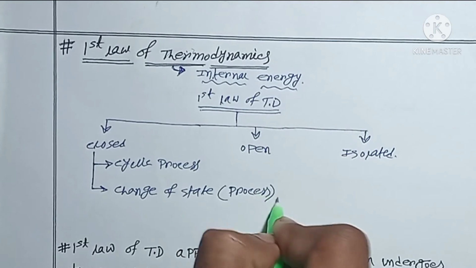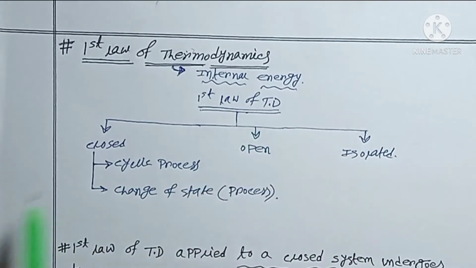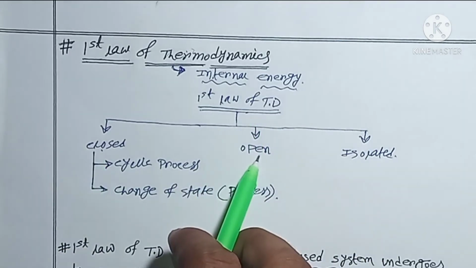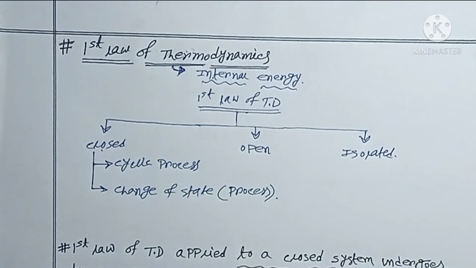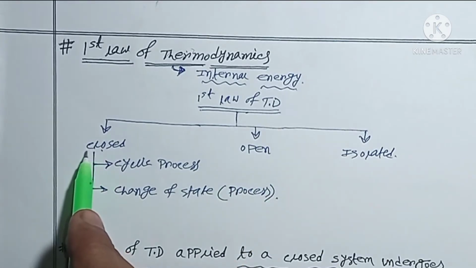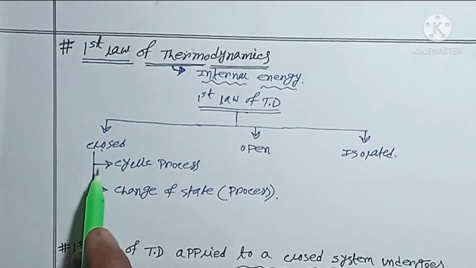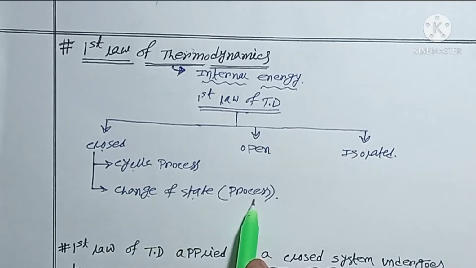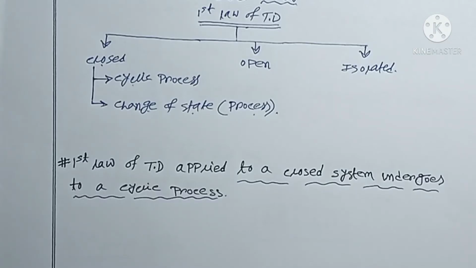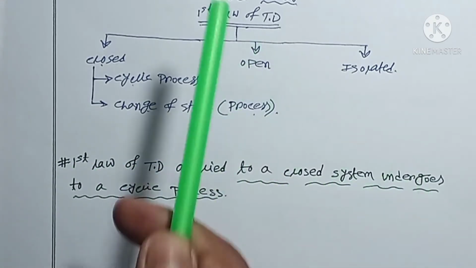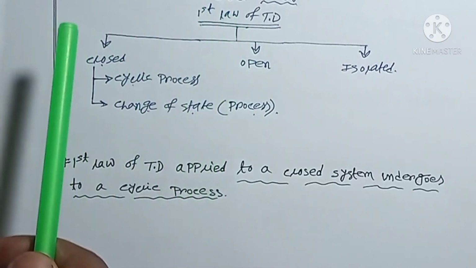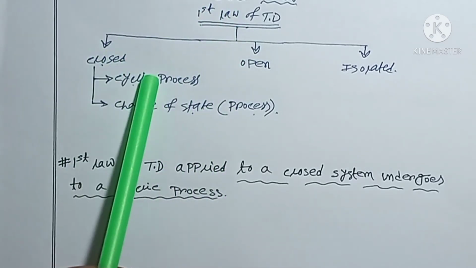So the first law of thermodynamics can be defined for closed systems as well as for open systems and isolated systems. Again, for a closed system, you can define it for a cyclic process as well as for a change of state or process. So let's go to the first one: the first law of thermodynamics applied to a closed system undergoing a cyclic process.